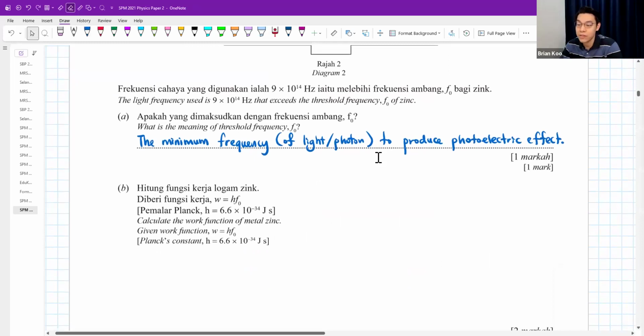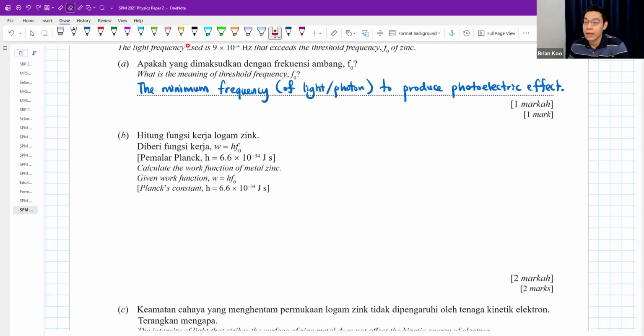Calculate the work function of metal zinc. These days we don't really use this Planck constant anymore. Normally they will give you in the formula sheet, but this 2021 paper was like the first paper that had quantum physics, which is why the Planck's constant value is rounded off so much. But usually we use 6.63 times 10 to the power of negative 34.